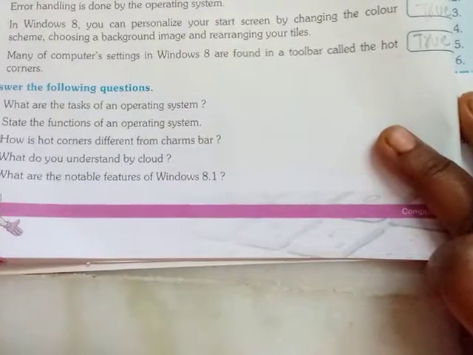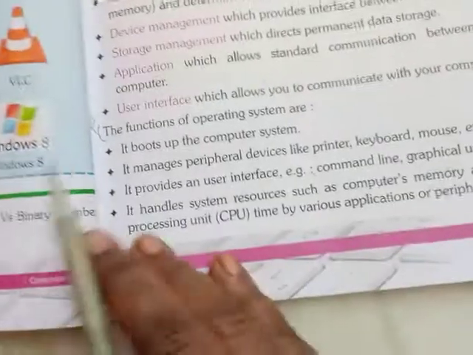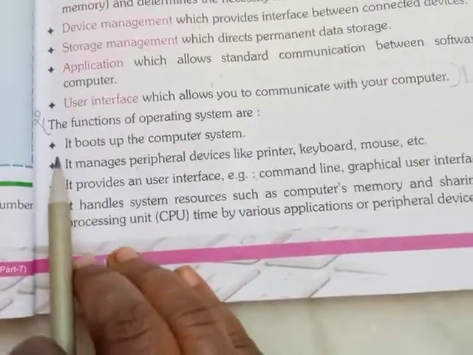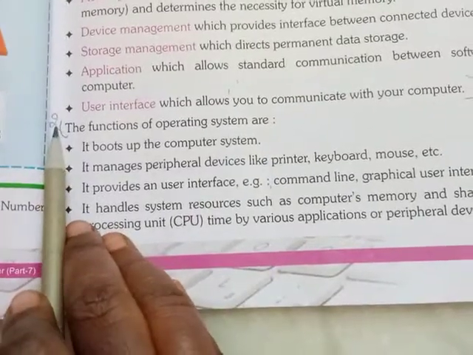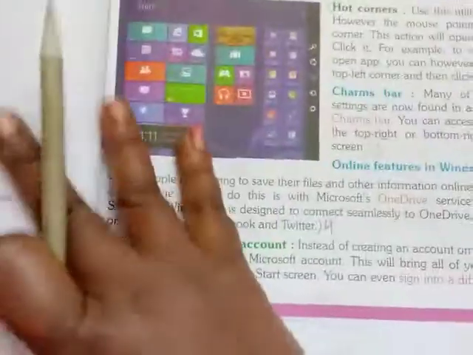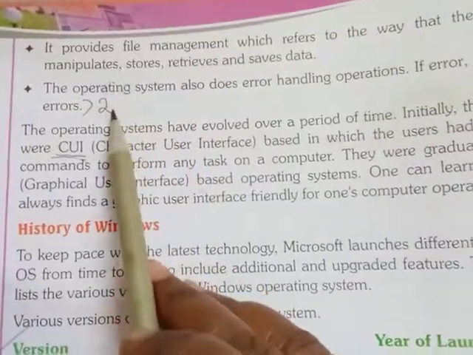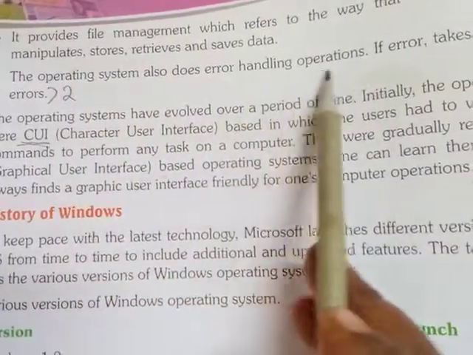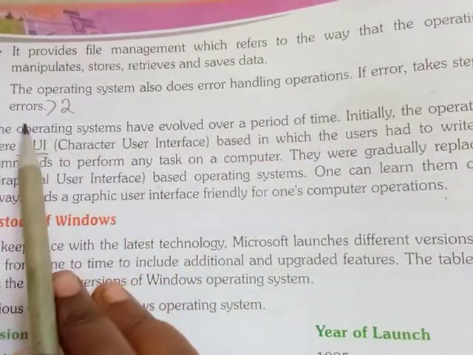Next, what is the second question? State the functions of an operating system. Second question answer, children. Same 19th page. Down, if you see, the functions of an operating system are from here onwards to page number 20. Here is there, no? The operating system also does error handling operations, if error takes steps to avoid errors, up to here.